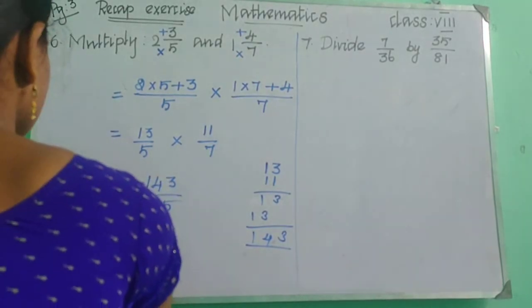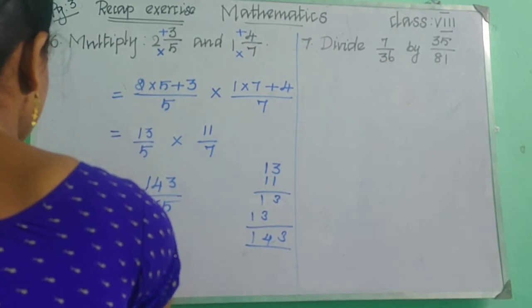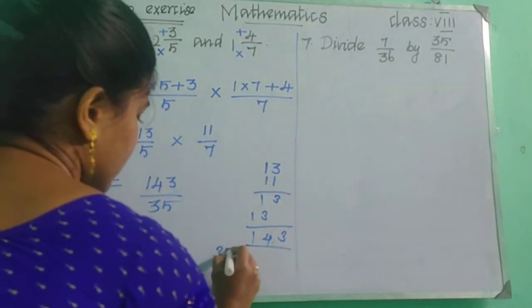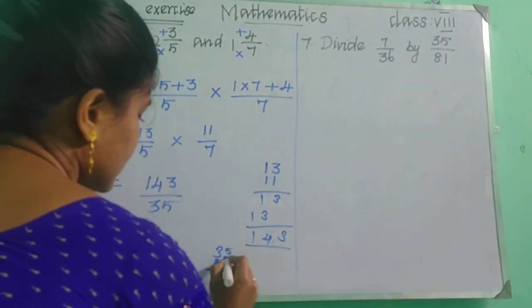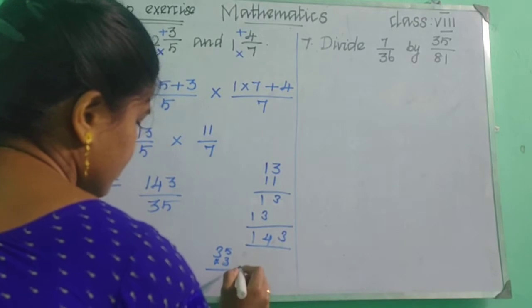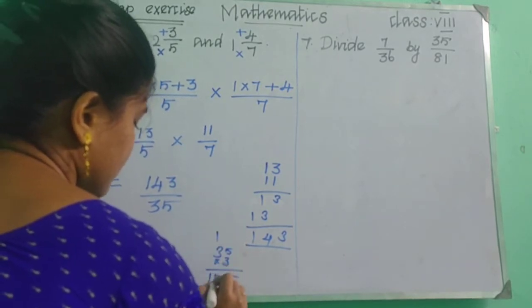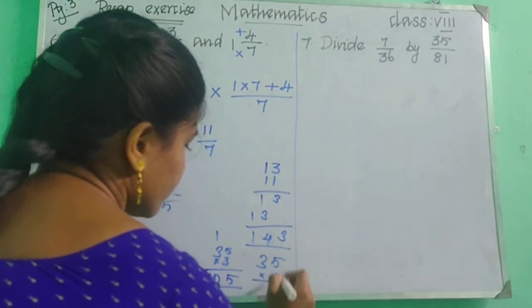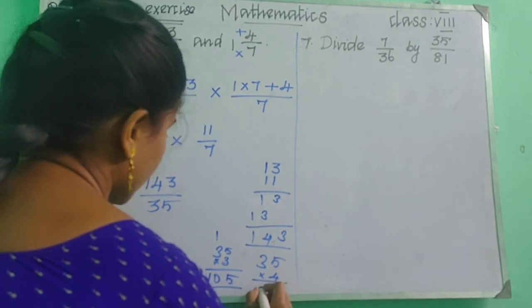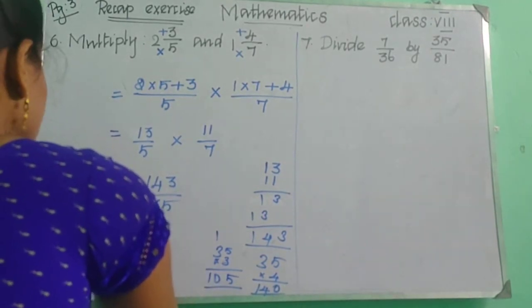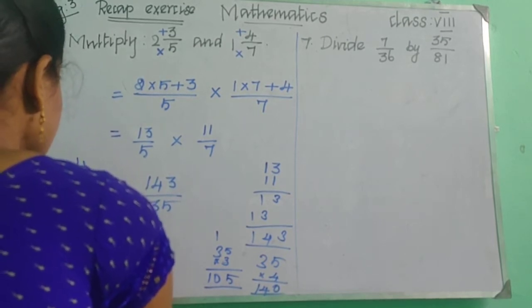We need to divide. Okay, 143 divided by 35. So 35 into 3. 3 5s are 15. 3 3s are 9, so 10. So you will get 105. Again, can you put 4? 4 times, so 140. Okay, you will get 140. So 35 4s are 140. So you are mentioning 4 here. So 4 times 35 is 140. So the remainder is 3.